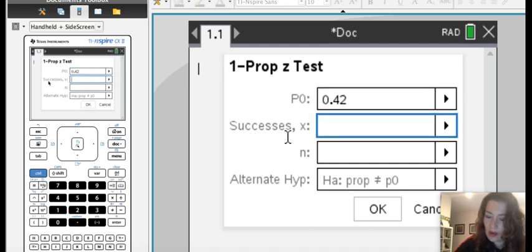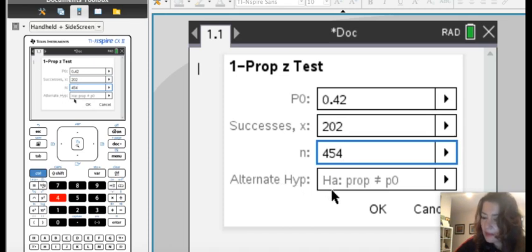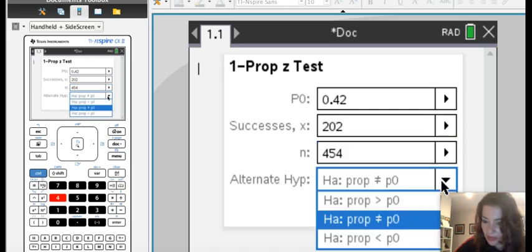Now, what is our sample? This is our x over n. So remember, the x over n right here is actually our p hat. And our x is given as 202 out of 454. The last thing we want to do is the type of hypothesis, the alternative.